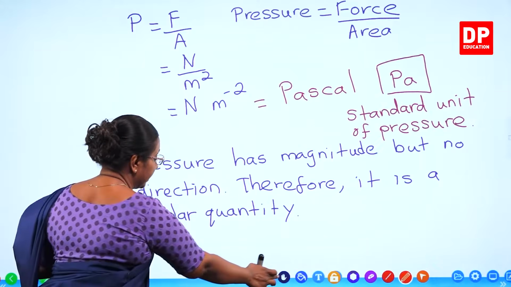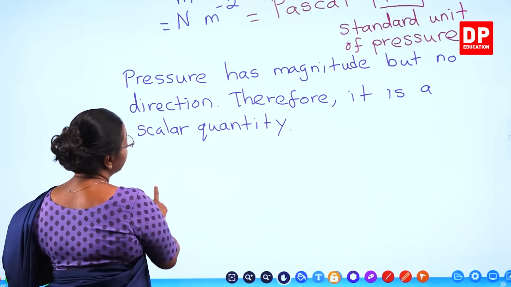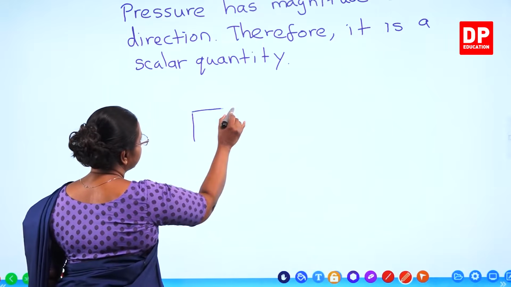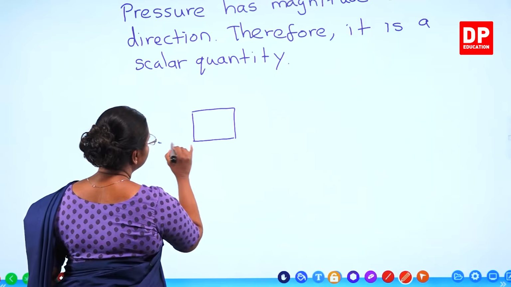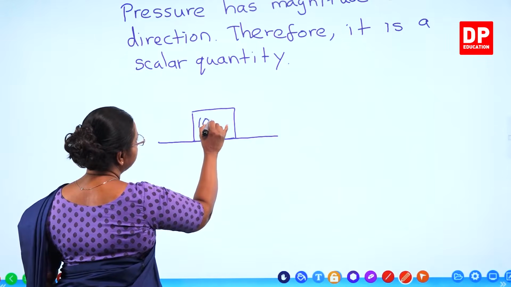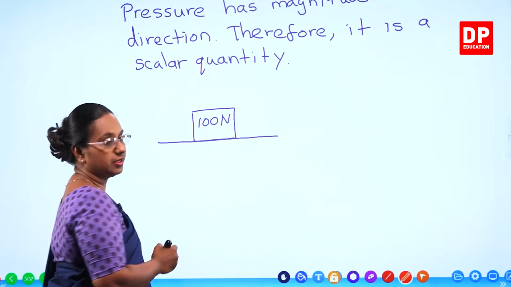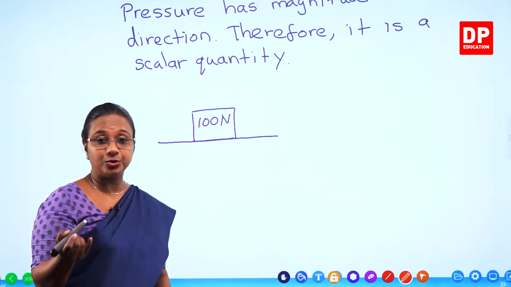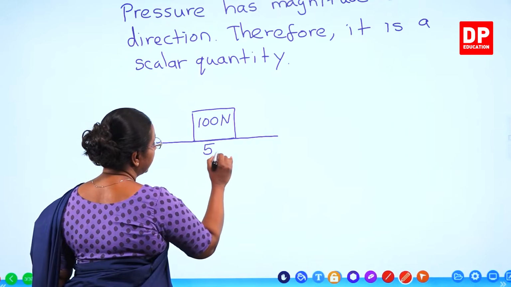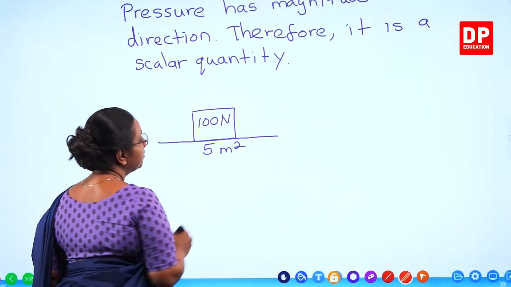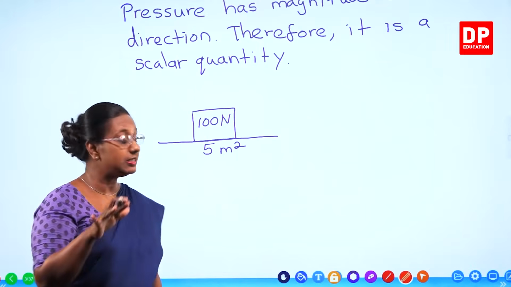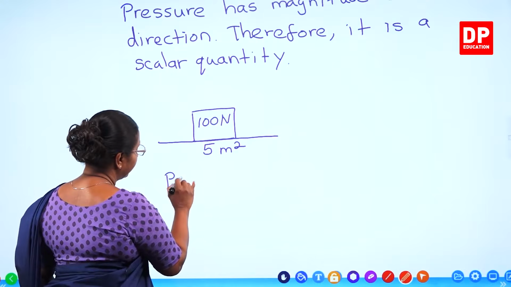So if we do an example, like I told you all before, now if there is a block placed on a table and let's say this has a weight of 100 Newton. So the force exerted is going to be 100 Newton. And if the surface area is, let's say, 5 meters square, the surface area that is in contact with the table. So if we calculate pressure,